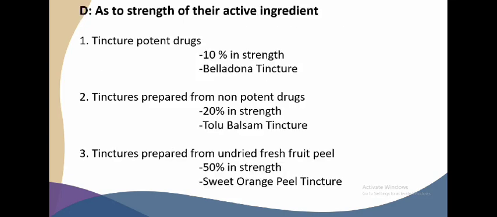As to the strength of their active ingredient, it is classified into three. The first one is the tincture of potent drug, whose strength is about 10%, and an example of this is the belladonna tincture. The second one is the tinctures prepared from non-potent drugs, which is about 20% in strength, and its example is the tolu balsam tincture. Lastly is the tinctures prepared from undried fresh fruit peel, whose strength is about 50%, and an example of this is the sweet orange peel tincture.